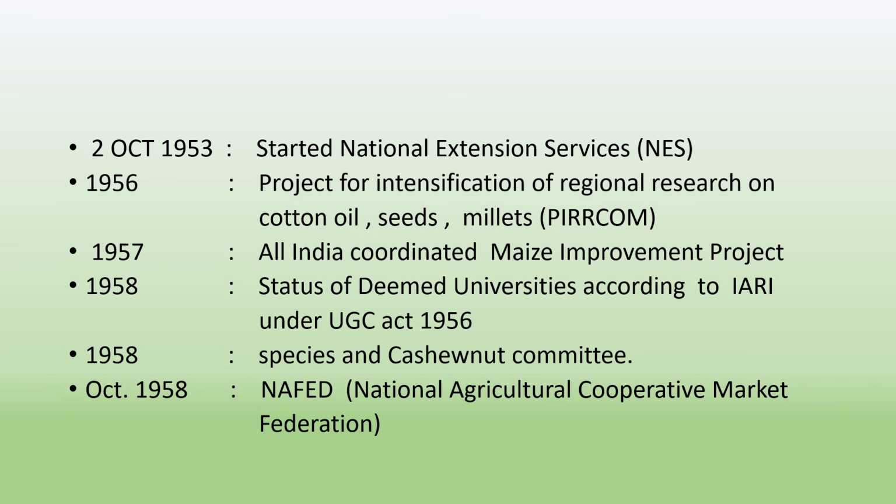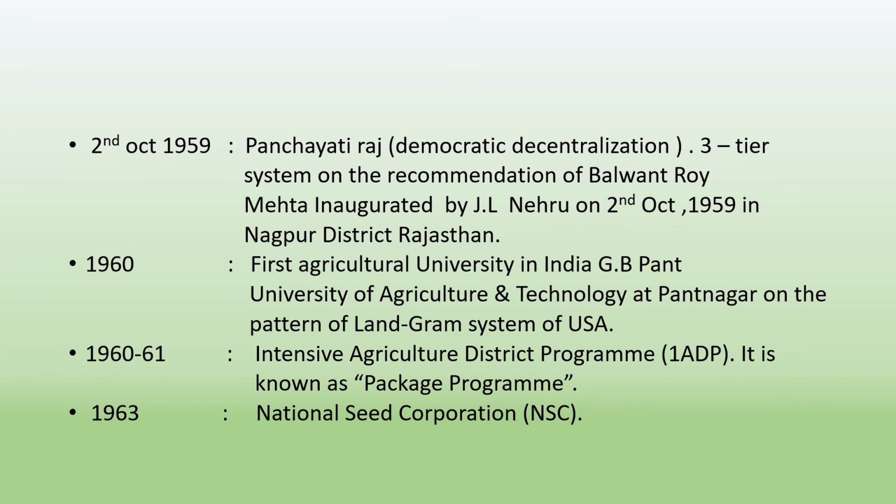In 1958, the status of deemed university was accorded to IARI under the UGC Act 1956. In 1958, the Spices and Cashew Nut Committee was established. In October 1958, NAFED, the National Agricultural Cooperative Marketing Federation, was established. On 2nd October 1959, the Panchayati Raj three-tier system, on the recommendation of Balwant Rai Mehta, was inaugurated by J.L. Nehru in Nagaur district of Rajasthan.